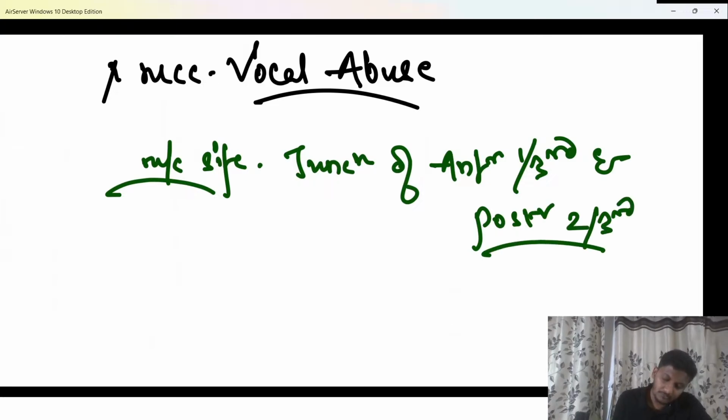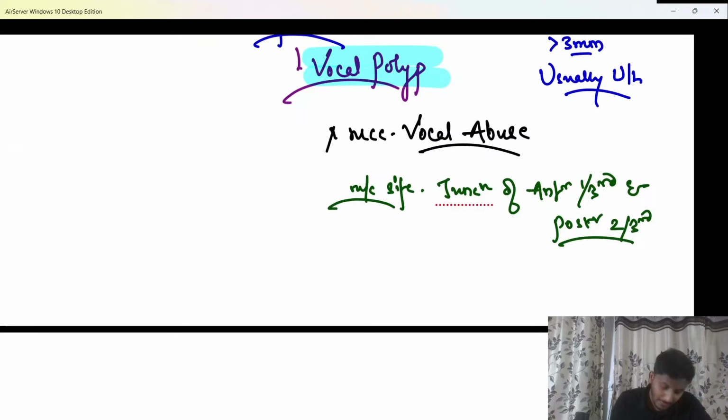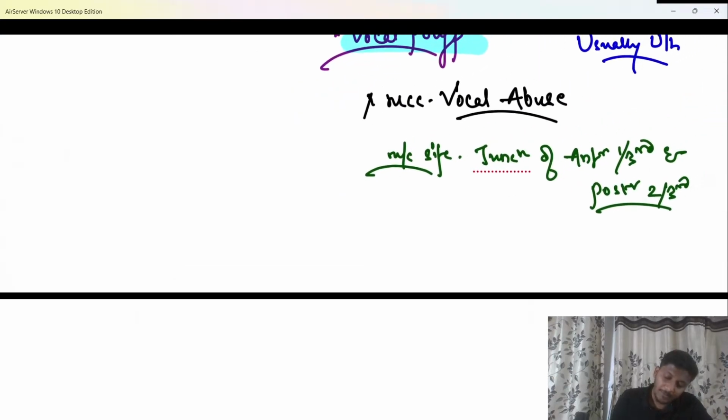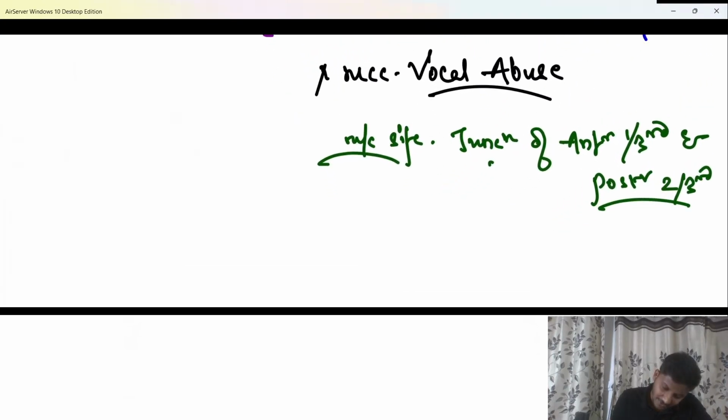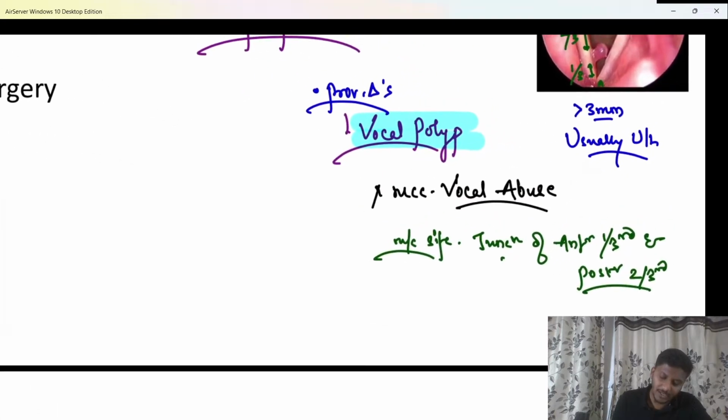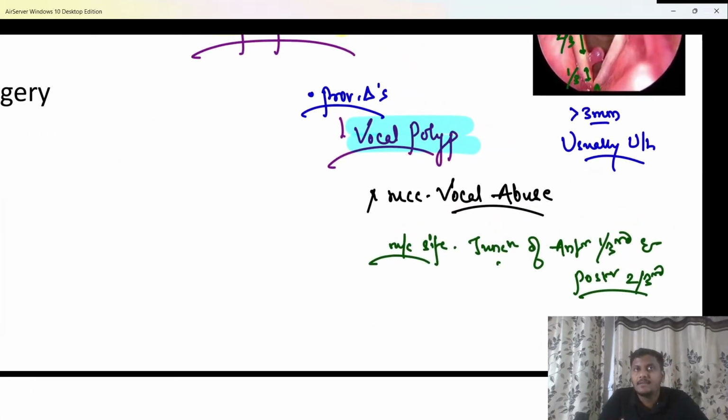Okay, so do remember that. Okay, so what is the difference then? The main complaint for both the conditions is the same, beta. The most common complaint of both the conditions is going to be hoarseness of voice. As there is damage to the vocal cord, in both the conditions the complaint is hoarseness of voice.